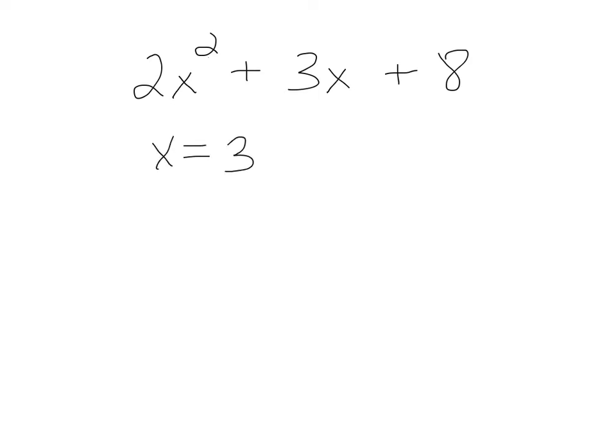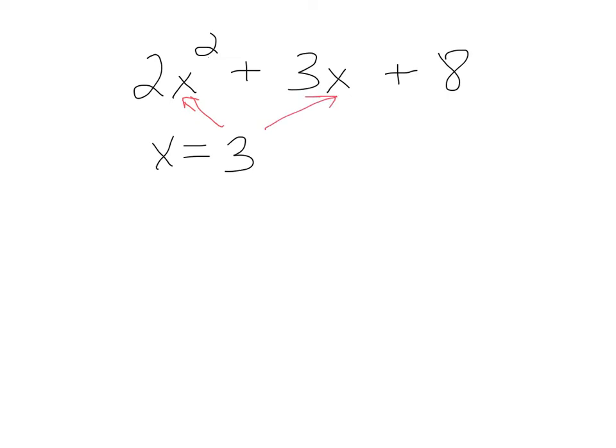Okay, so here's the deal. If you have a polynomial and you've collected like terms, and you end up with something like 2x squared plus 3x plus 8. Okay, and I tell you that x is equal to 3. So then all you have to do is plug that 3 in for x everywhere there's an x.